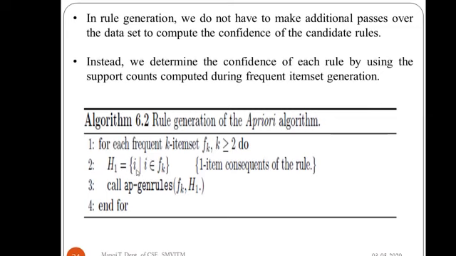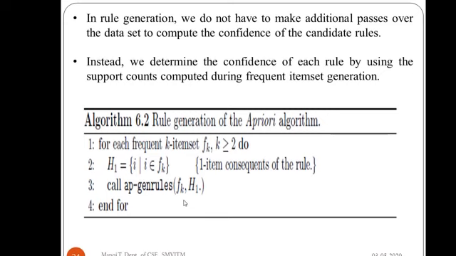That is, for each frequent k item set, that is Fk, where k is greater than or equal to 2, we generate all the rule consequents with one item in them. Then we call this particular procedure, that is ap-genrules, which is passed Fk and H1 as the parameters or arguments.